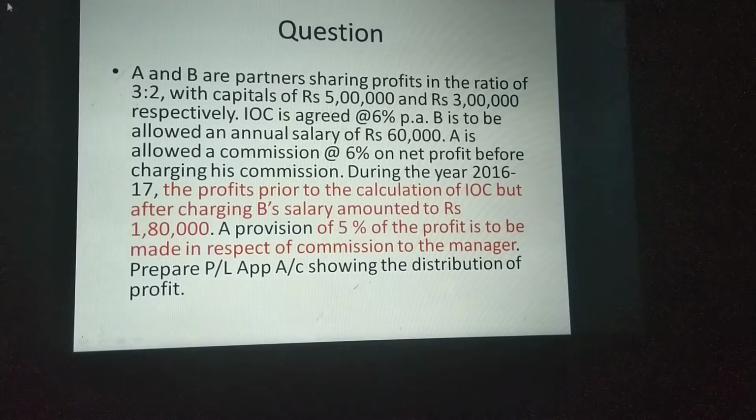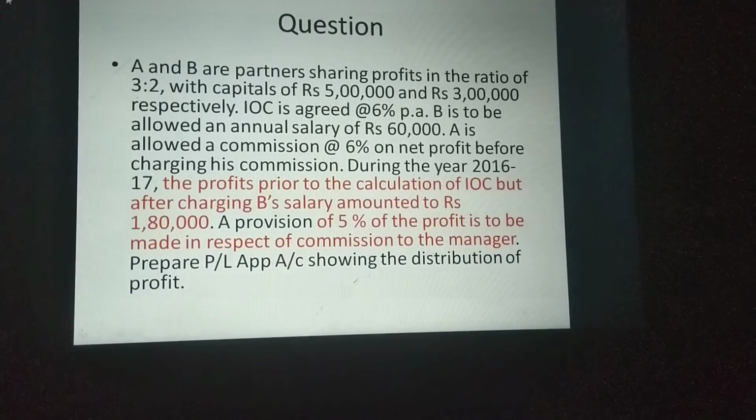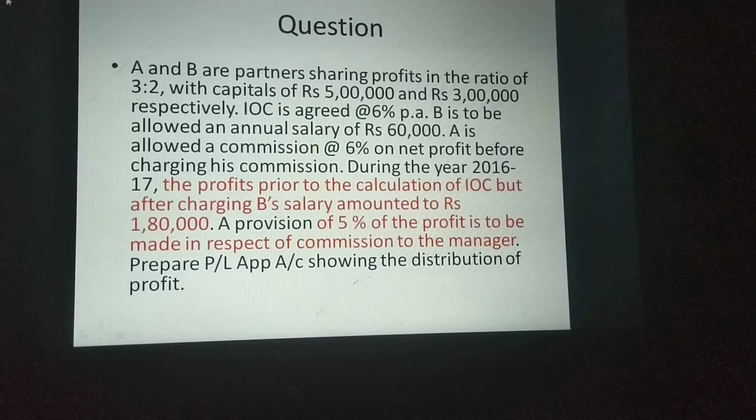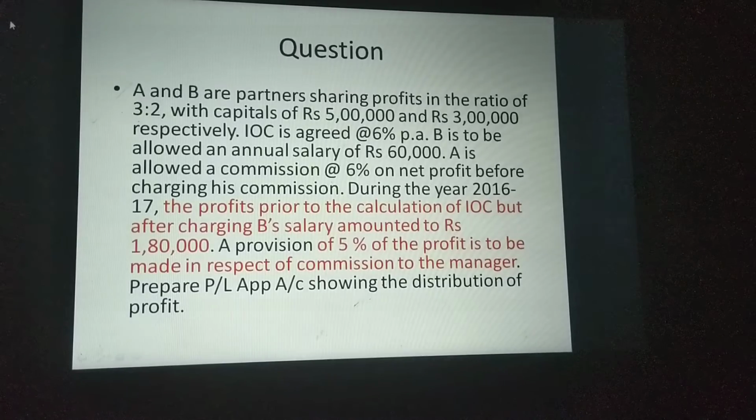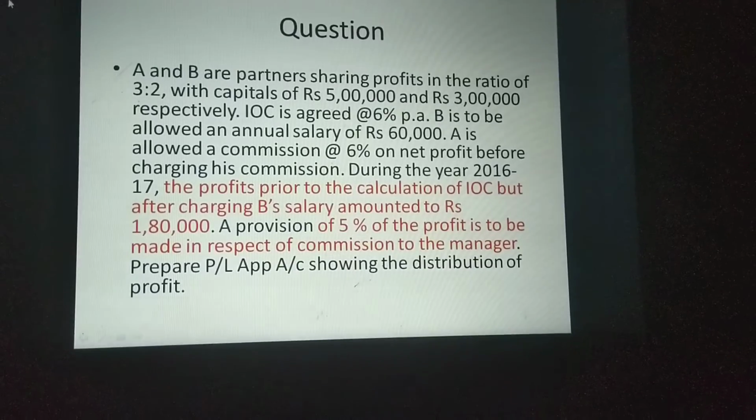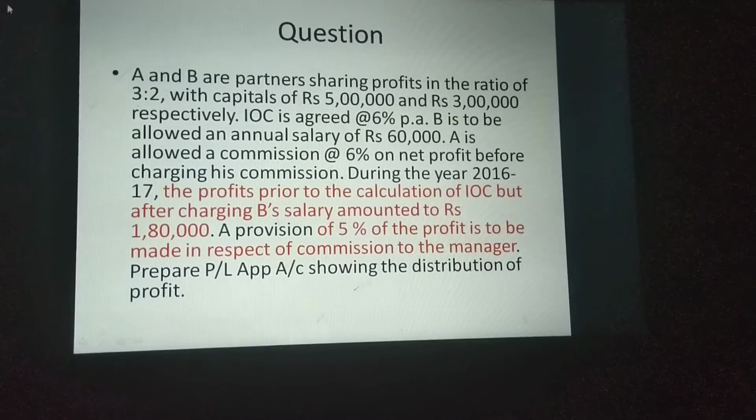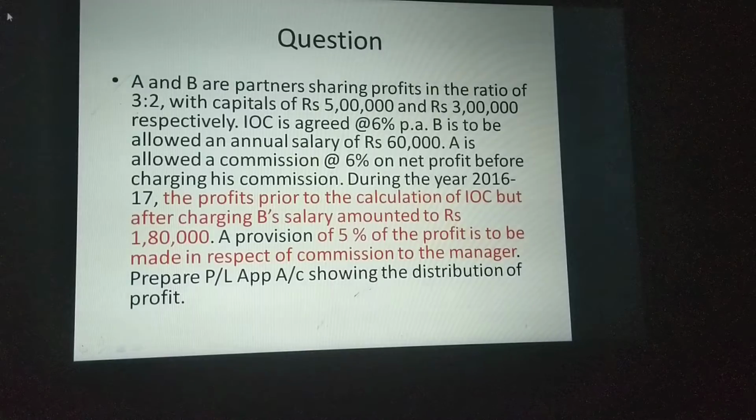Okay. So a provision of 5% of the profit is to be made in respect of commission to the manager. So manager's commission 5% we have to provide. So the partner is also getting commission here, and the manager is also getting commission here. The two treatments are not the same, as I already told you. So prepare the P&L appropriation account showing the distribution of profit. How to prepare it in this situation? I have put a red mark on that sentence because it is very important. When you do the calculations, we'll go one by one, see the working notes.